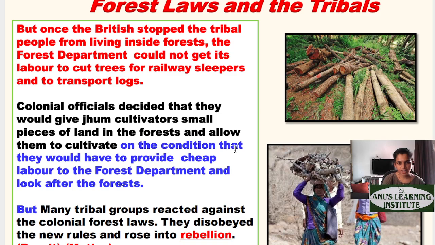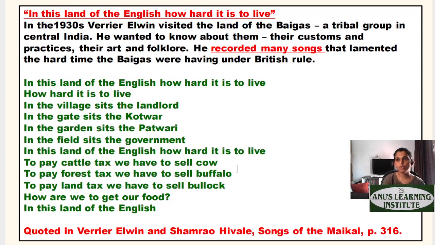So now what they decided to do, they gave Jum cultivators a small land in that particular reserved area, which allowed them to cultivate in that area. And in return, they asked them to look after the forest. And they also started asking them for labor favors. So they said, you can stay here, you can do cultivation here, though it's a reserved forest, but in return, the people living there and doing the Jum cultivation had to provide labor to the British officers. It's indeed very mean. It's indeed a very smart step they took, but then they had to agree.